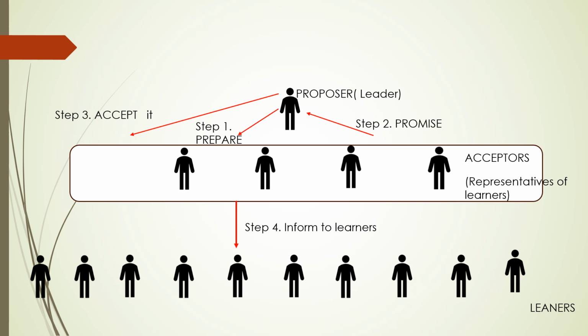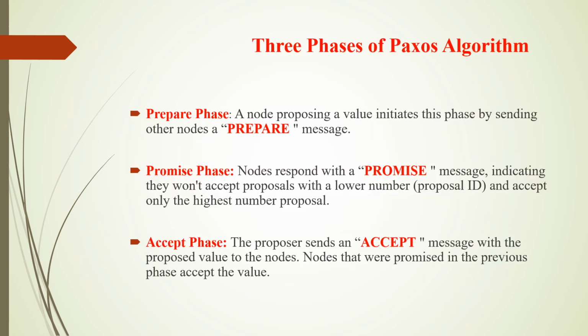Then once a final decision or consensus is reached, that message will be informed to the learners. That is step 4. So there are 3 phases: prepare, promise, accept. The proposer will send a prepare message to acceptors. Acceptors have to reply to the proposer with a promise. They already promised to agree on the latest message.